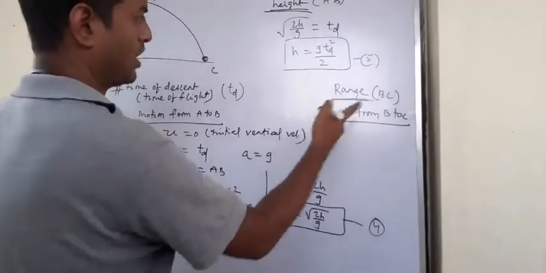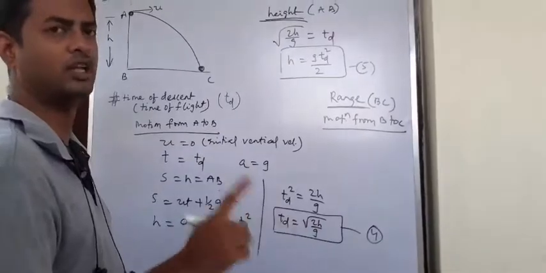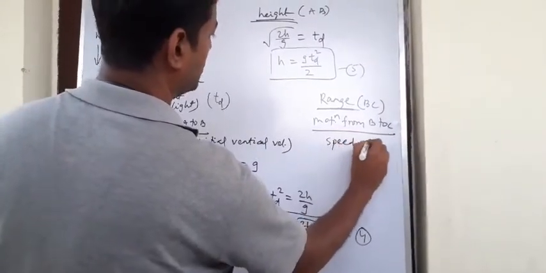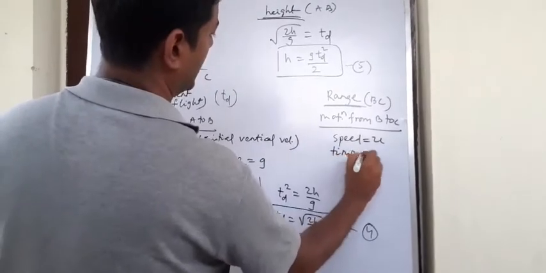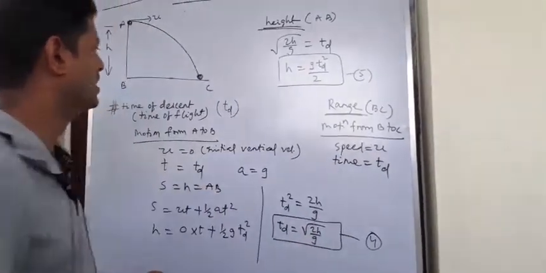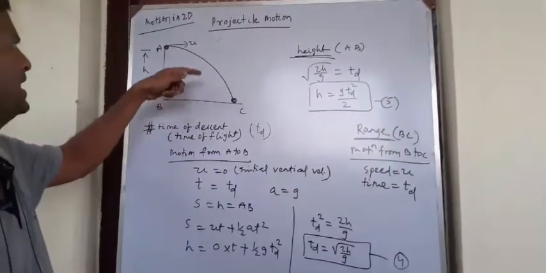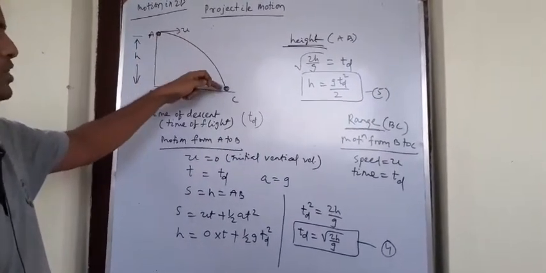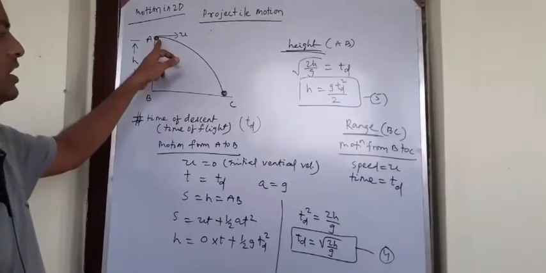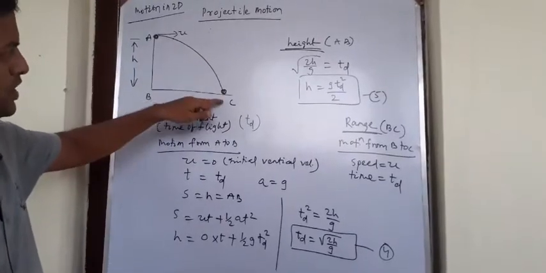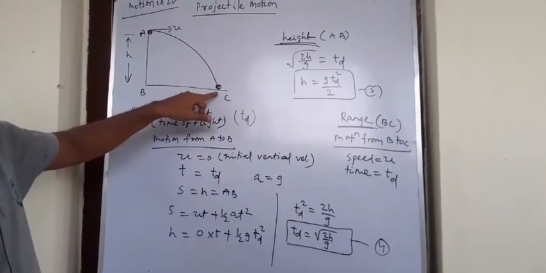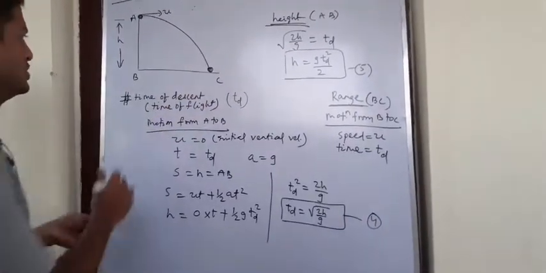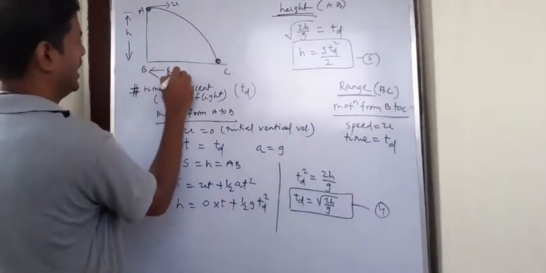Along the horizontal direction, as I have already mentioned, it is uniform motion. So for uniform motion I can take speed equal to u, and time equal to td. Why? Because td is the total time of flight or time of descent in which the ball comes from A to C. Since the ball takes td time from A to C, it means the ball consumes td time to cover the horizontal distance BC, which is nothing but the range.